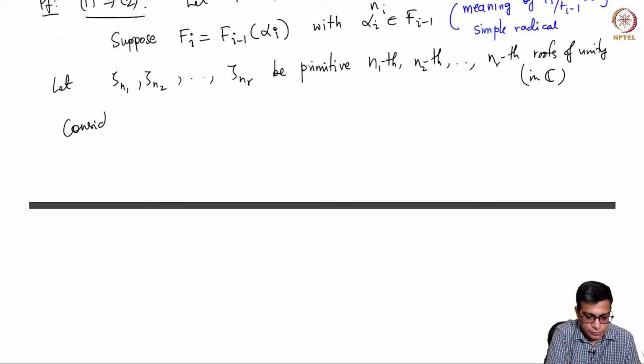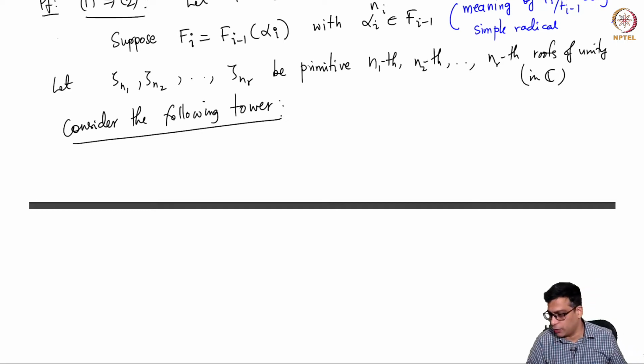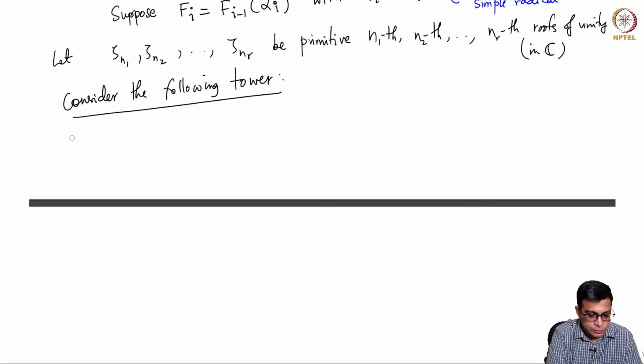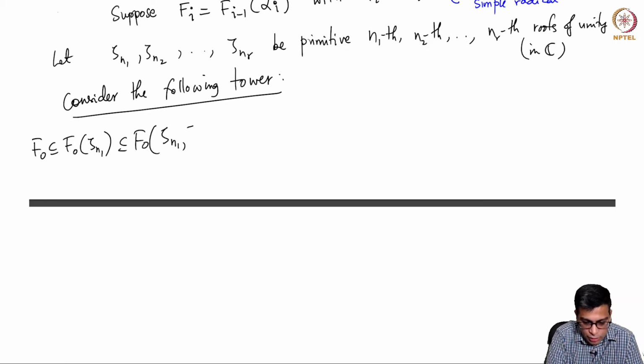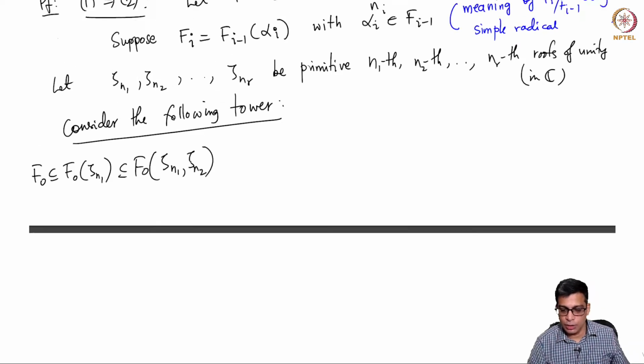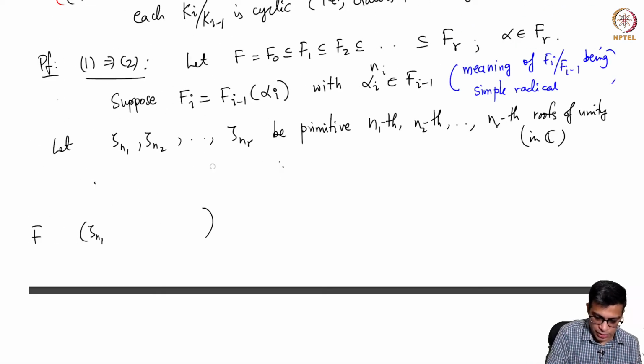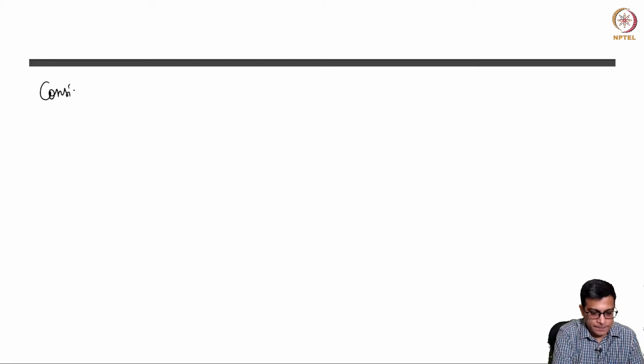Now consider the following tower. I'm going to write down the tower and I will carefully look at this. So first I'll do F0. So I do F0 adjoin zeta n1, then F0 adjoin zeta n1 and zeta n2. Maybe I'll just go to the next page because I want to squeeze everything on the same page. So consider the following tower.